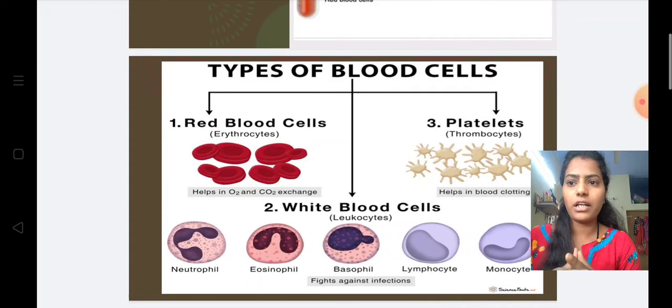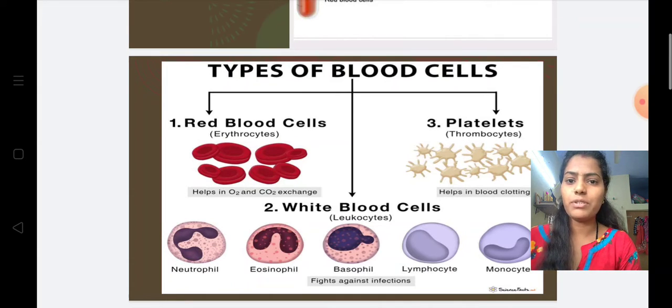RBCs, these are known as the red blood cells, which is also known as the erythrocytes, which helps for the conduction of the oxygen all over the body. The color of the blood is red due to the presence of the factor known as hemoglobin, which helps to carry the oxygen all over the body.